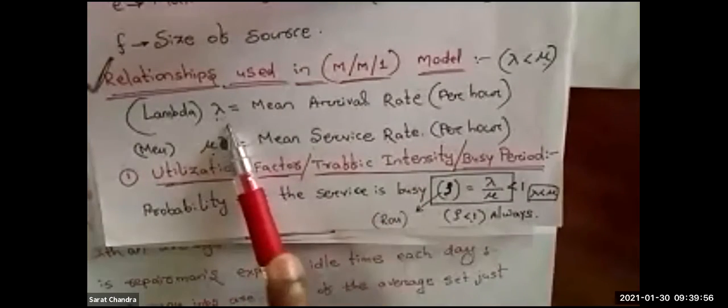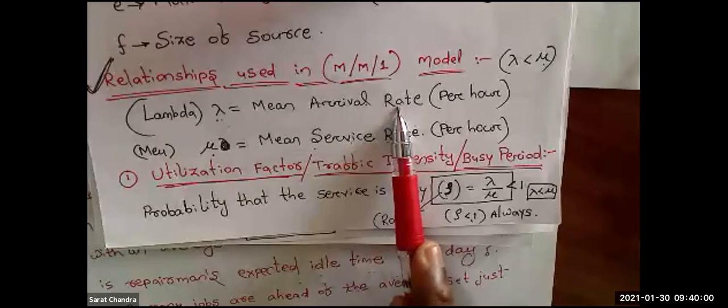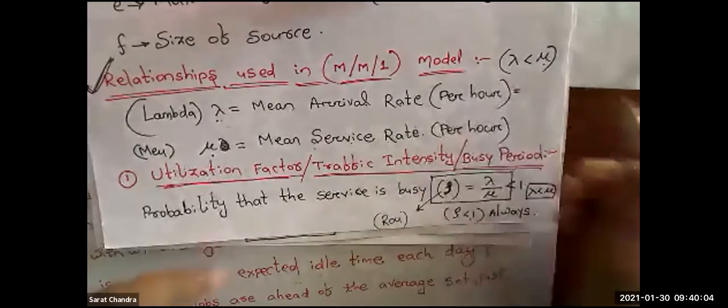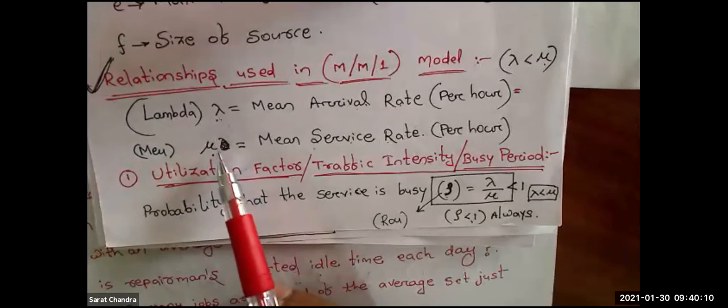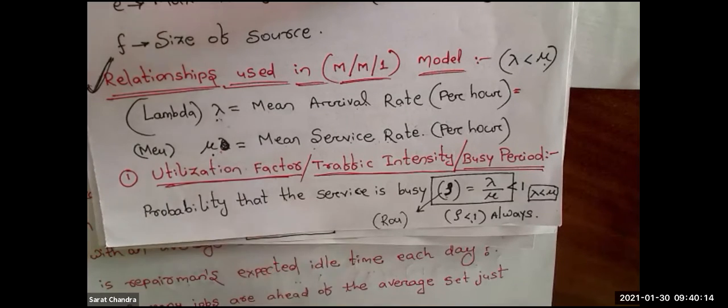First one is lambda, which means the mean arrival rate. And remember one trick I will tell you, because whatever question you will get in the exam, if you can write this lambda value and mu value correctly, then your job is done.